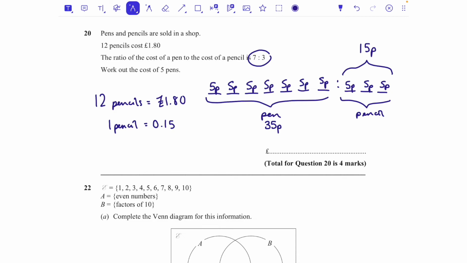So the cost of 5 pens would be to take 35, and I'm actually going to do 0.35, because I want my answer to be in pounds. 0.35 times by 5, and that is £1.75. And that would be your answer.